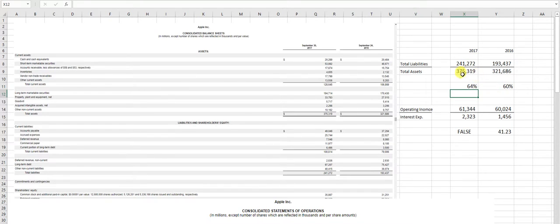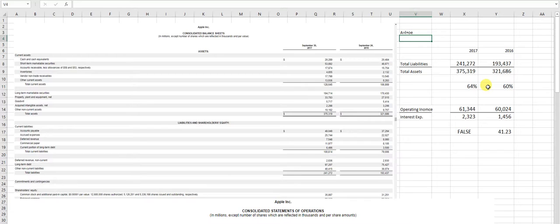If you remember the accounting equation, assets equals liabilities plus owner's equity, you know that your assets are financed either with debt or with owner's equity. So we know that 64% of our assets are financed with debt here, and last year 60% of our assets were financed with debt. So we must have borrowed some money during this time period, which is what this ratio tells us. And so it's grown from 60 to 64%.